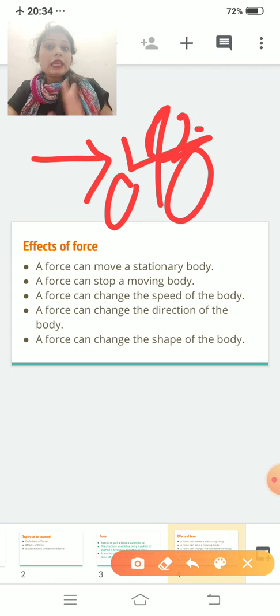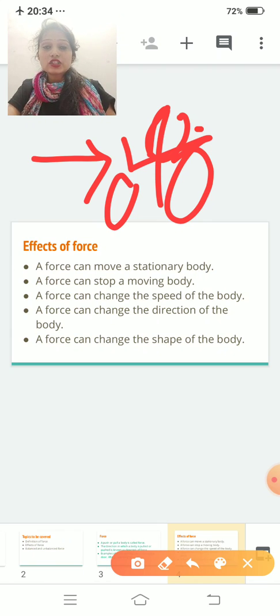speed of the body. Instead of pushing, if you pull the bicycle, what will happen to the speed? The speed will decrease. So with this, you can say that with the help of force, you can change the speed. Either it will increase or it will decrease. Clear? Fourth one, a force can change the direction of the body.